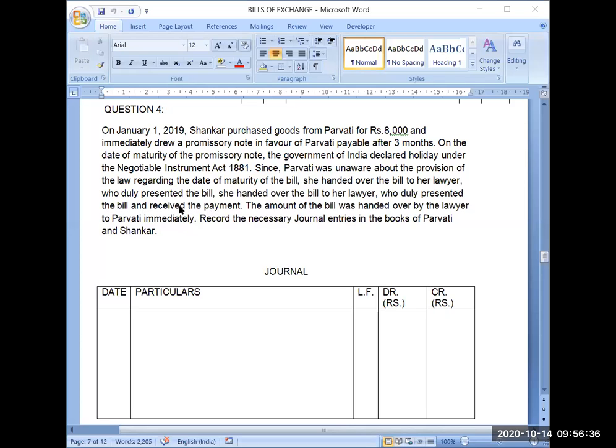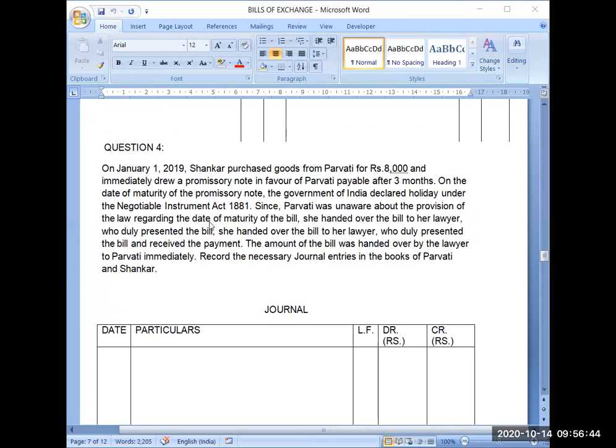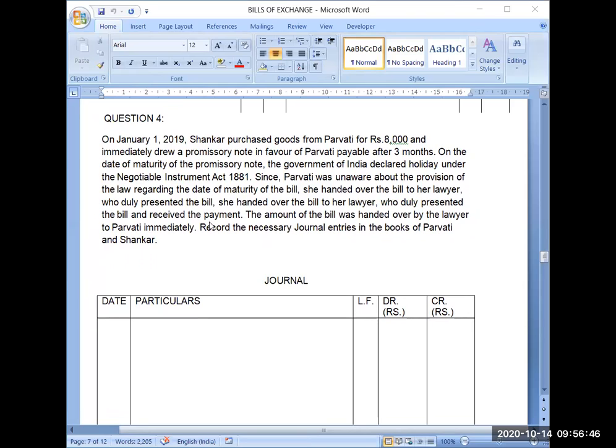So we were doing bills of exchange, and now the next question. On January 1st, 2019, Shankar purchased goods from Parvati for rupees 8,000. This is the first transaction of this question, that someone is purchasing goods and someone is selling goods, and immediately drew a promissory note in favor of Parvati.